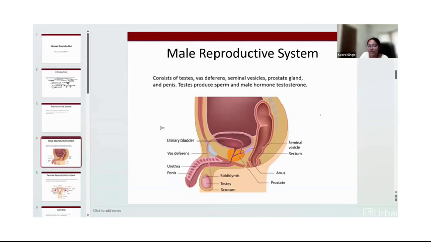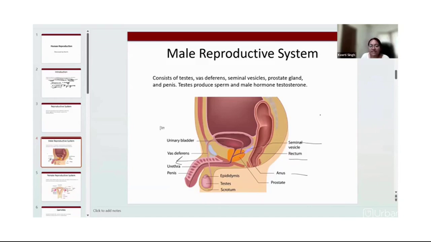This male system is showing you the picture of seminal vesicle, rectum, anus. This is penis. The male reproductive system is located outside the body. The penis is located outside the body in the pelvic region, while in case of female, it is located inside the female body.